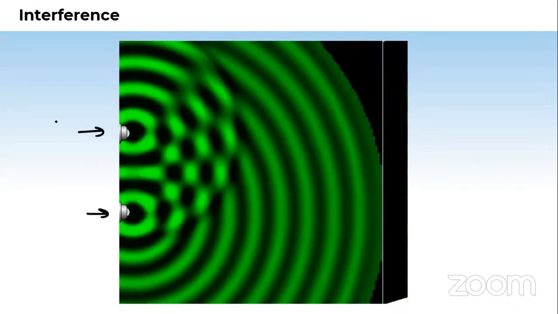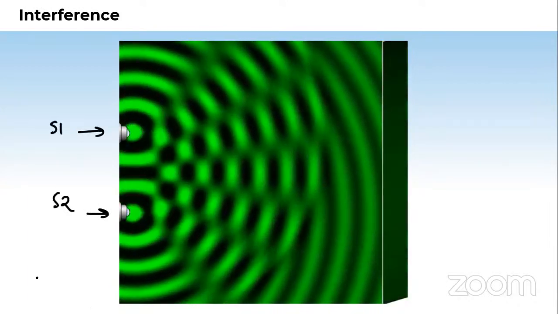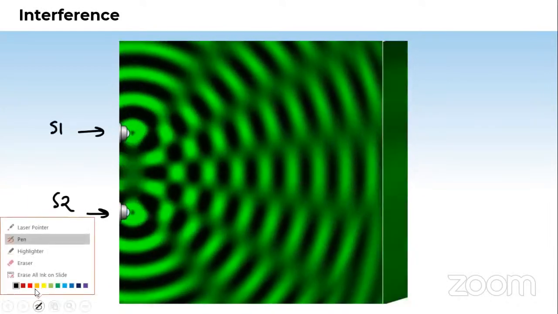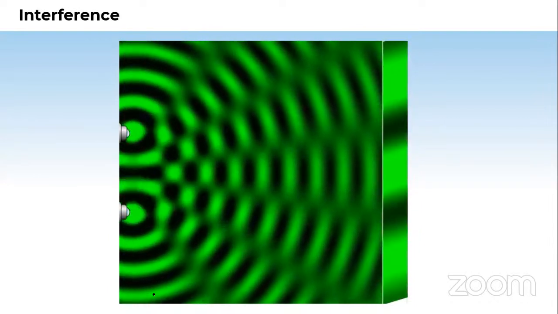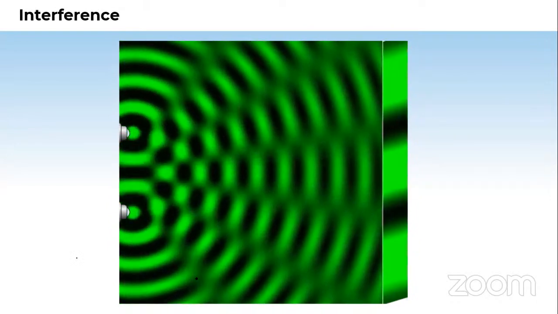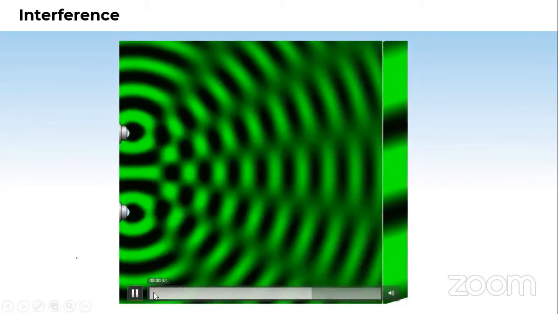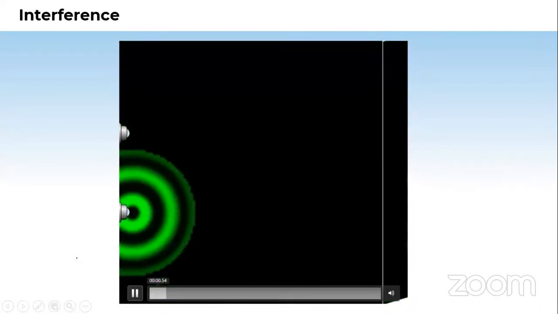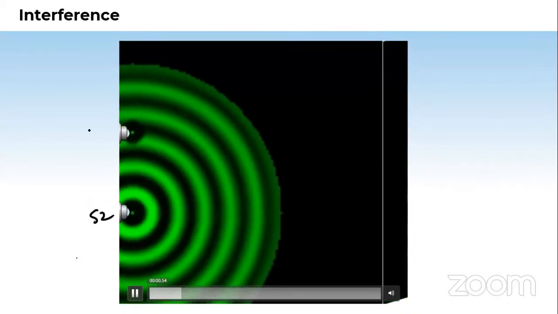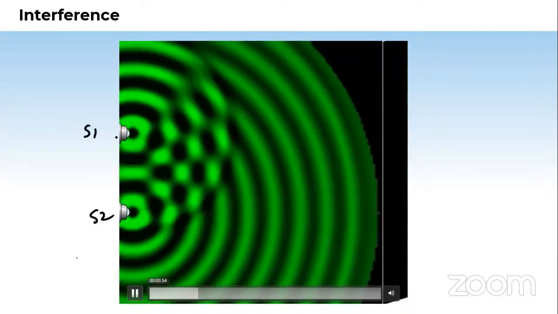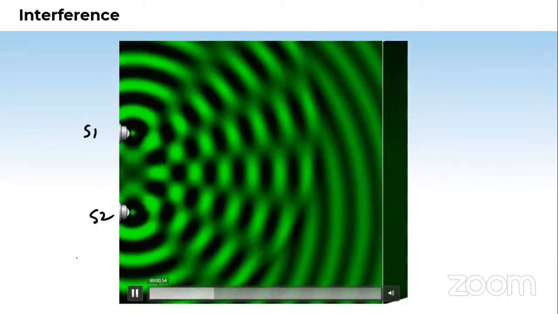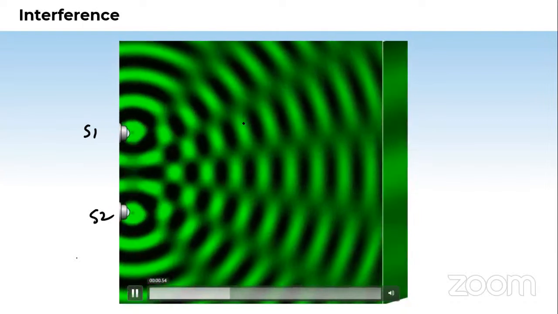Suppose this is S1 and S2. Initially S2 is on. Now suddenly S1 is also switched on. So what happens? There is a mixing up of two wavefronts. You can see the pattern, it looks good.